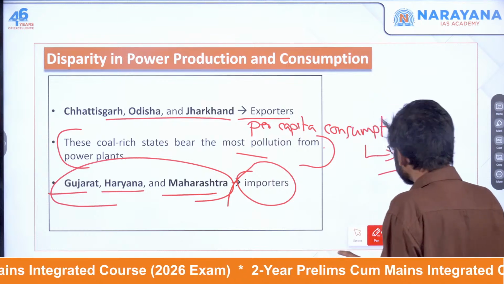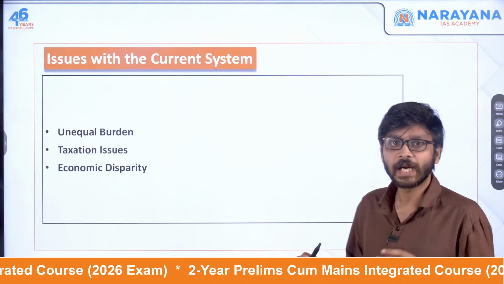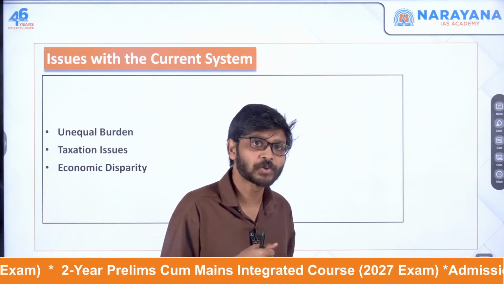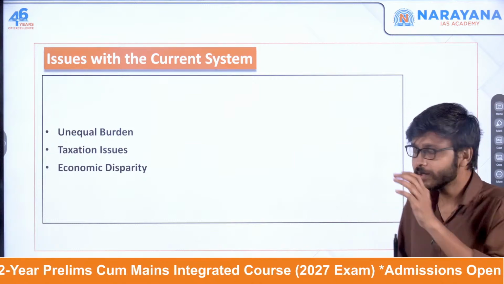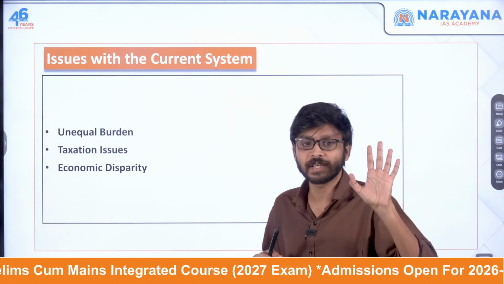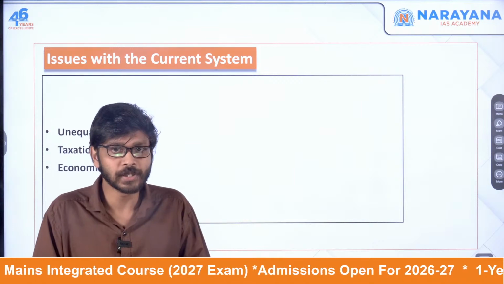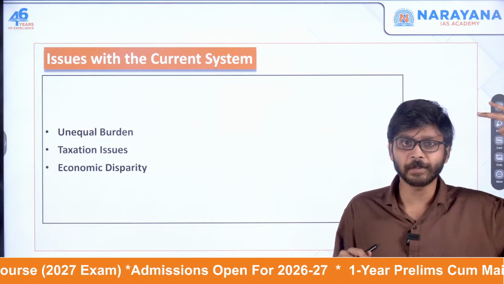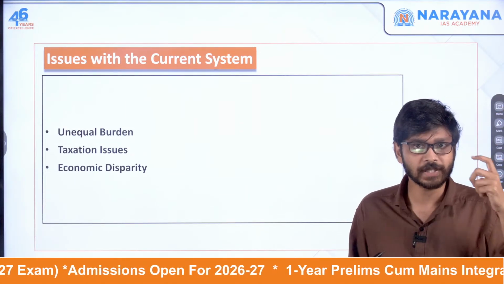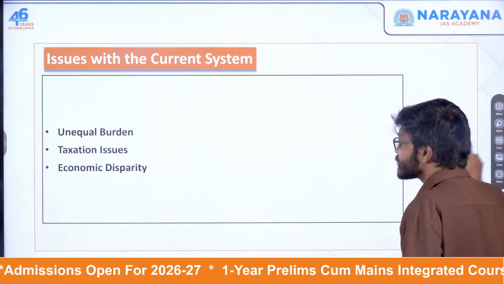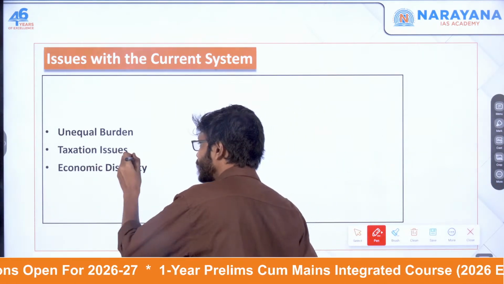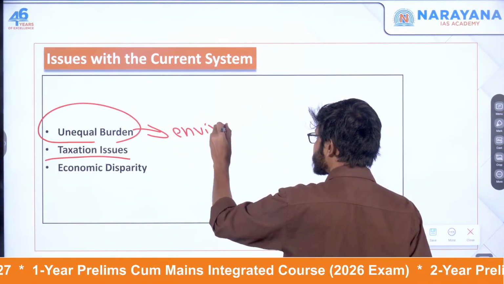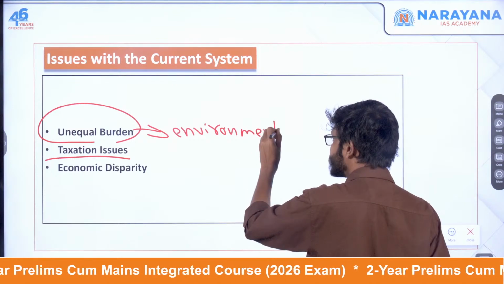Okay, so what are the challenges in this current system? One is unequal burden. Unequal burden means the coal producing states bear the brunt of the environmental pollution caused by the thermal power plants, while the consumer states enjoy cleaner energy. They are not getting polluted. These people are not having any health issues. It is all coming to the coal producing states only. That is a major issue. Another one is the taxation issue. So this is on the environment front, where they have the unequal burden.